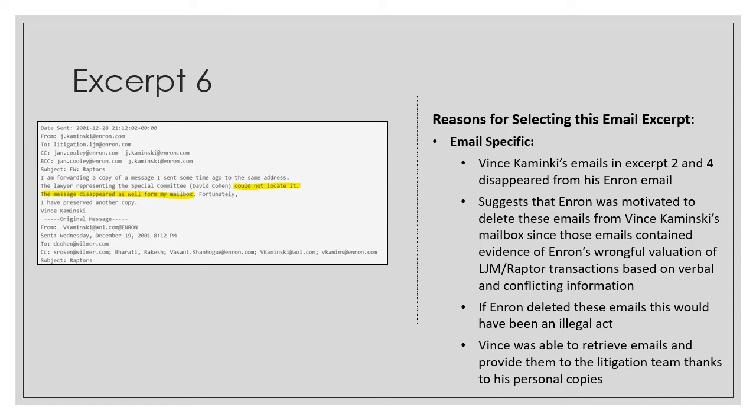Here we can see Vince Kaminsky was speaking with the litigation team that was handling the LJM case investigation within Enron. He tried to find Excerpt 2 and Excerpt 4 in his Enron email account, but somehow he failed to find them. Enron could be motivated to delete these emails from Vince Kaminsky's mailbox since those emails contained evidence of Enron's wrongful valuation of LJM Raptor transactions based on verbal and conflicting information. It is an illegal act if Enron intentionally deleted this email as Enron was under investigation. Nevertheless, Vince Kaminsky was able to retrieve those emails since he had a copy of them in his personal AOL email account.